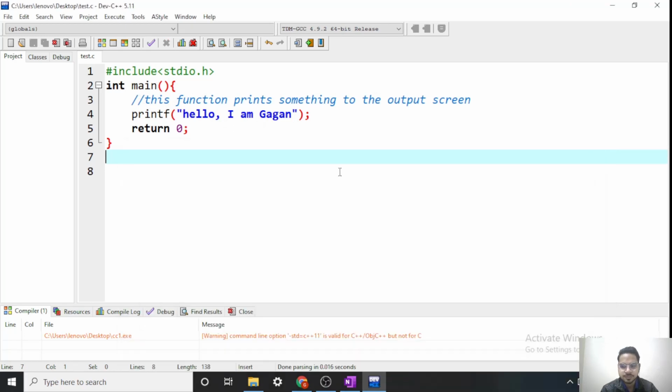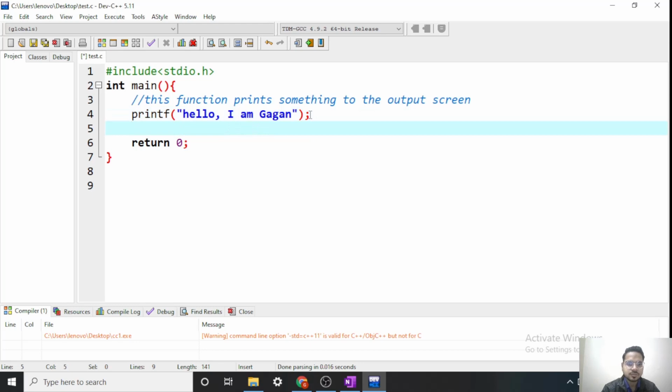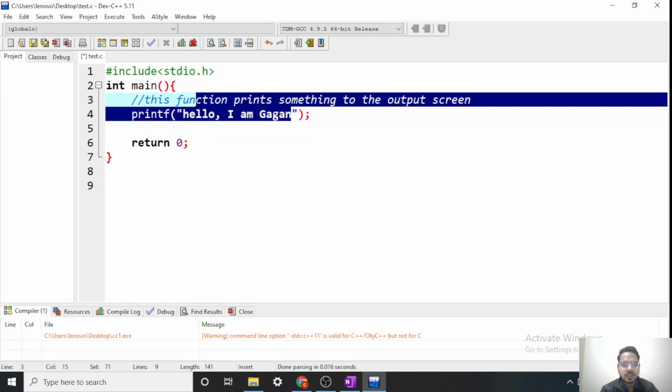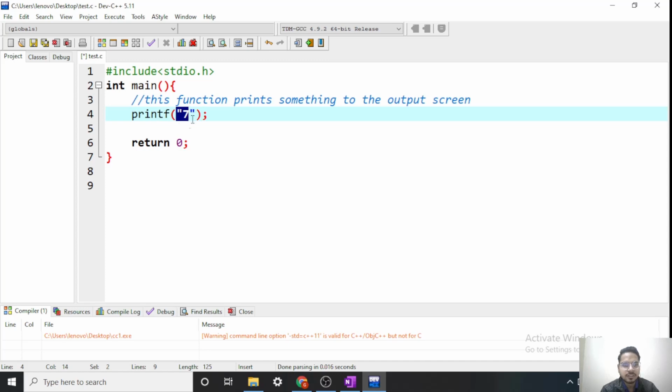Okay, now let's talk a bit more about this printf function. So till now we are printing only constants. Like this is something constant. This is never gonna change. If it is confusing you, let's say I am printing 7. So this will only print 7. Or every time it will print 7 only.